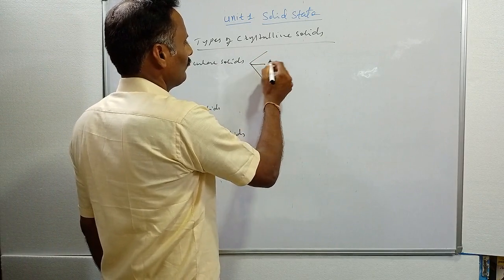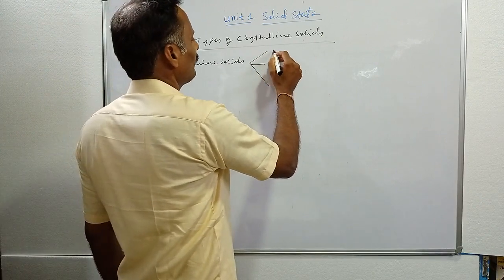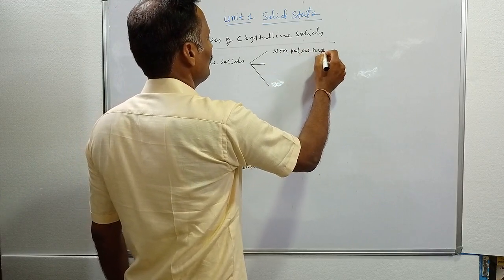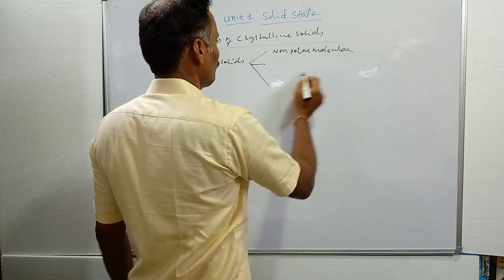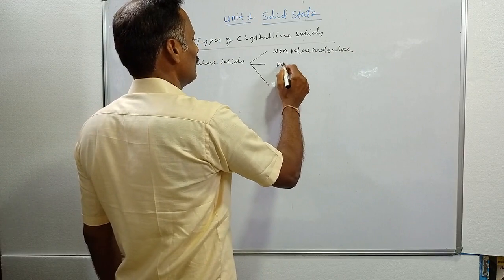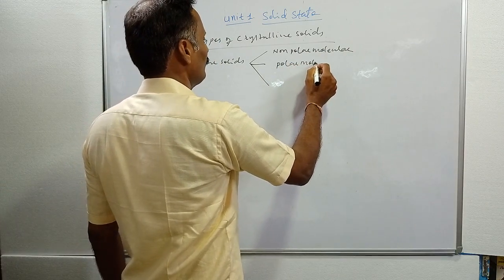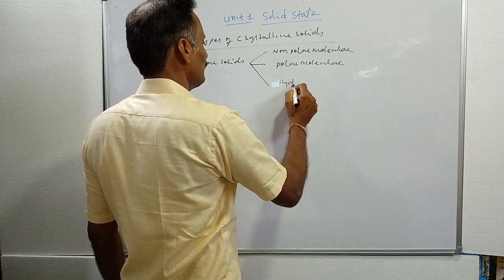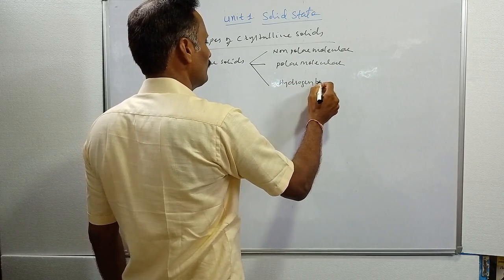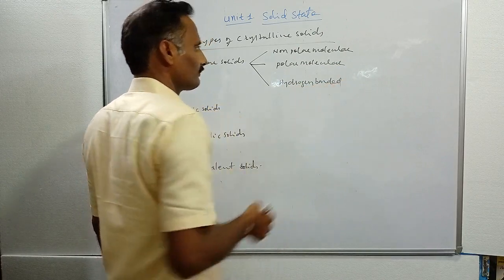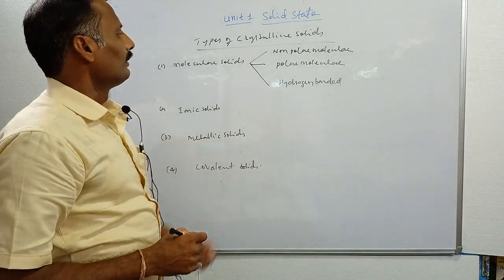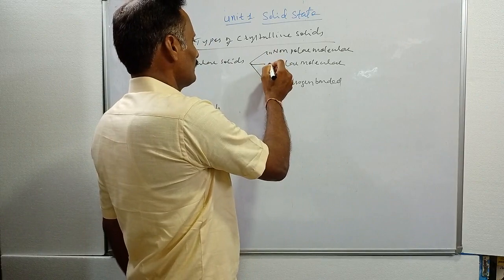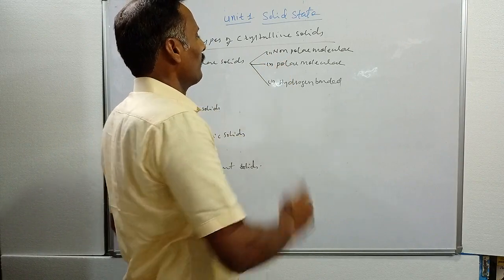One is non-polar molecular solids, this is polar molecular solids, and this is hydrogen bonded molecular solids. These are the three different types of molecular solids.